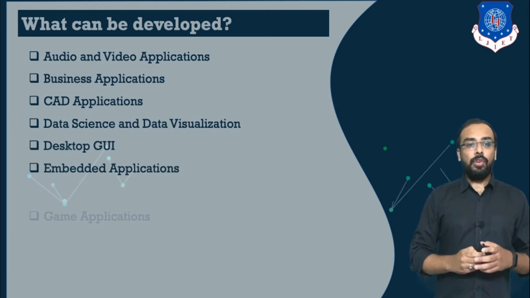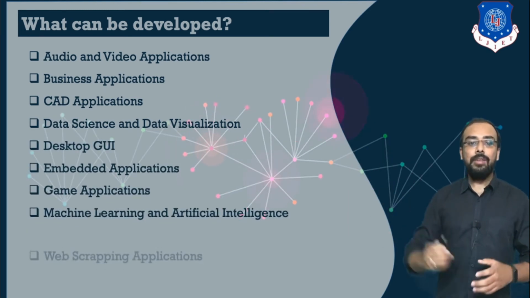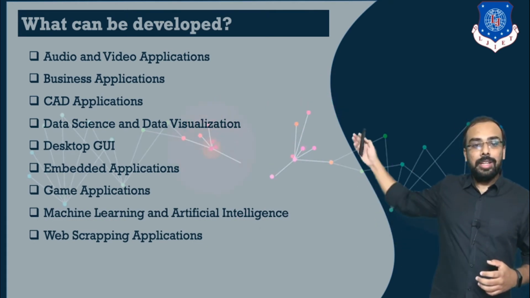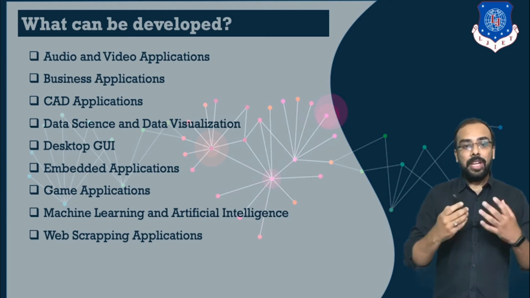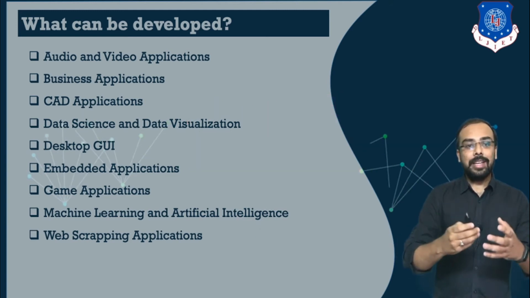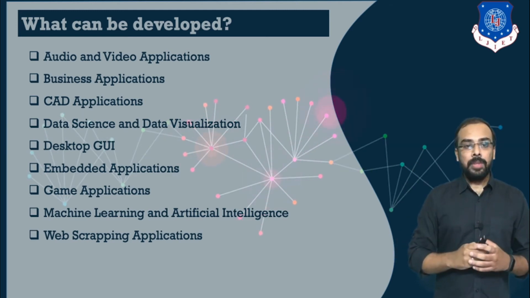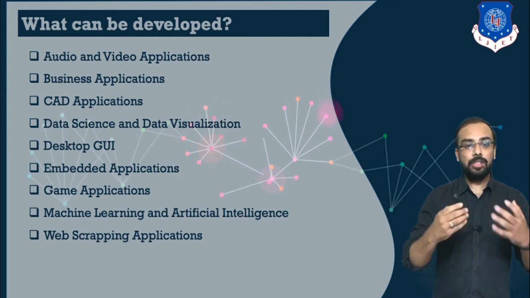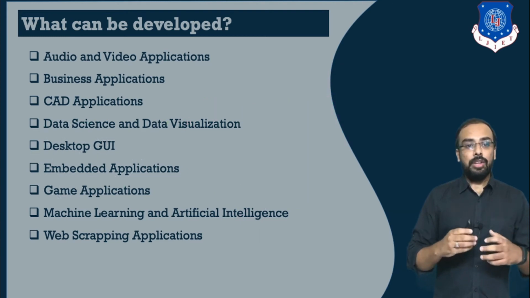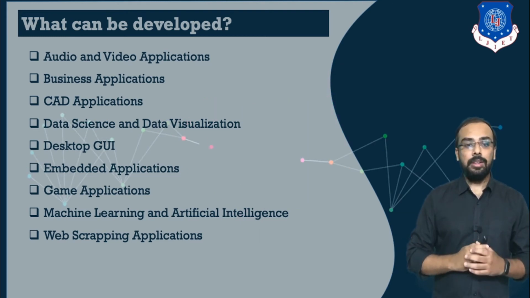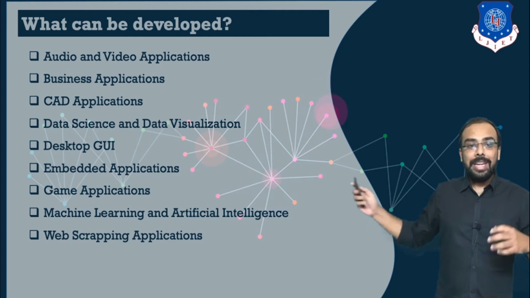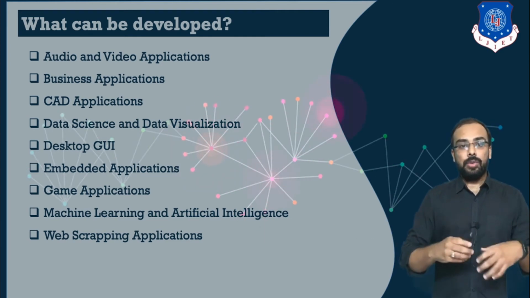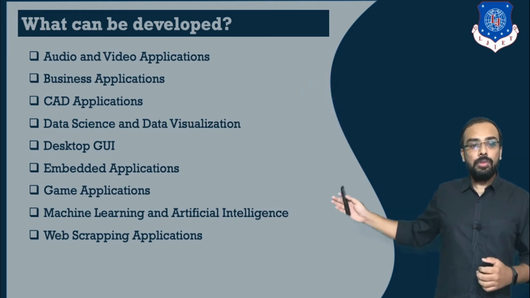Now let us jump towards applications that can be developed using Python and data science. The first and foremost are audio applications and video applications. Next is business applications. Third is CAD applications. Then applications using data science and data visualization. Whenever you want to develop a GUI based application for desktop, we can use Python as well as data science. Whenever you want to develop embedded applications in which we integrate hardware as well as software, in particular we use Python.